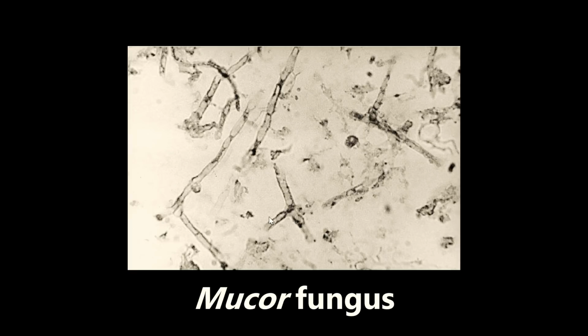If you see something like that, if you see this 90-degree branching here, there are three types of fungi that you want to be thinking about. The first one is Absidia. The second one is Rhizopus, and the third one is Mucor. And the way I remember that is that they spell arm or ram, whichever you prefer. So again, you see this right angle branching, you're thinking Absidia, Rhizopus, or Mucor.